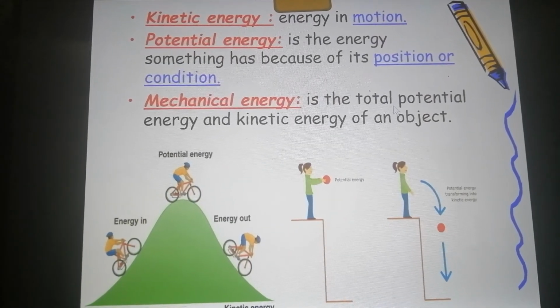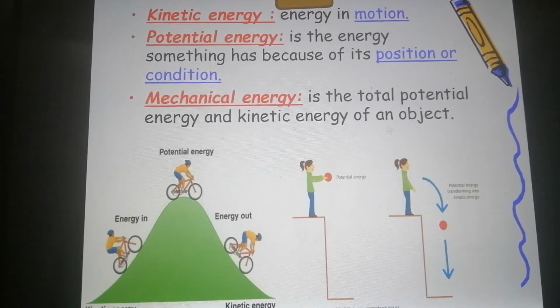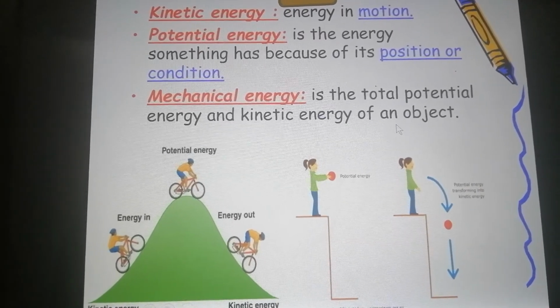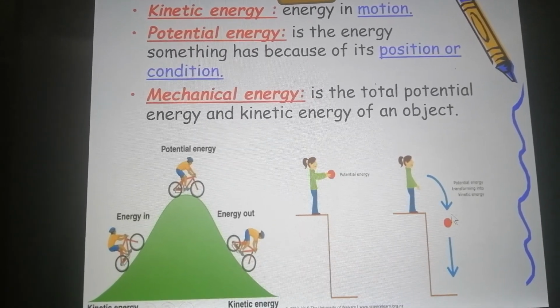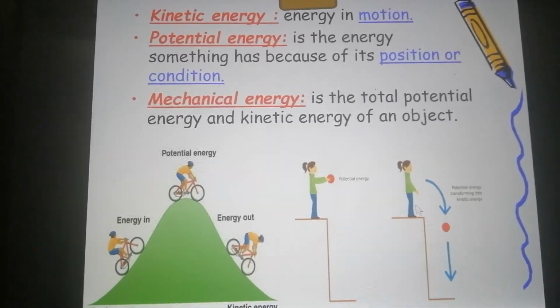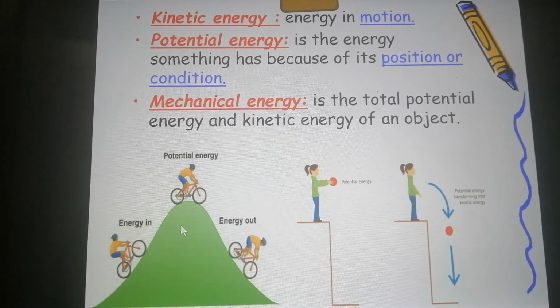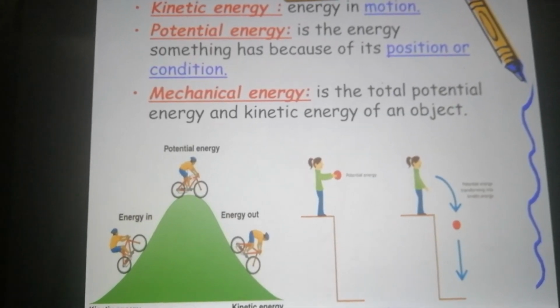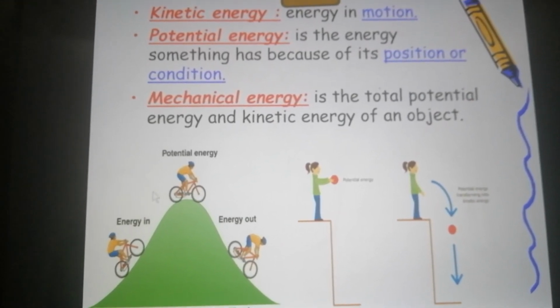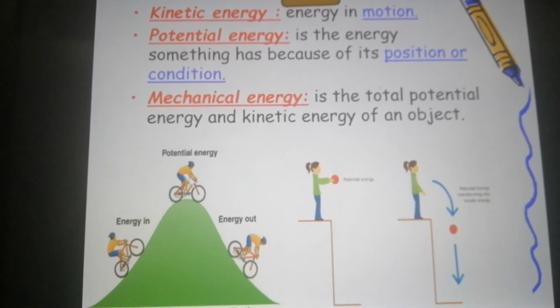What about the mechanical energy? Mechanical is the total potential energy and kinetic energy of an object. The total of both of them. If I add the potential to the kinetic energy of this girl, this is the mechanical energy. Or if I add the energy when he is moving and the energy when he stopped, both of them, the total, is called mechanical energy.